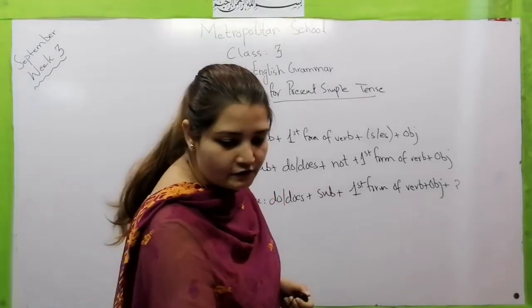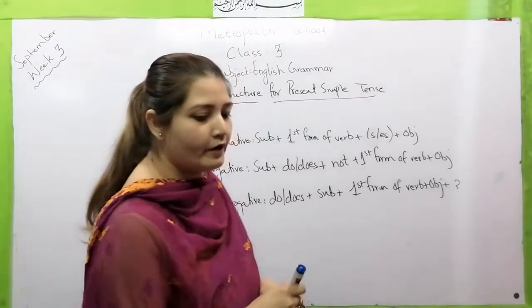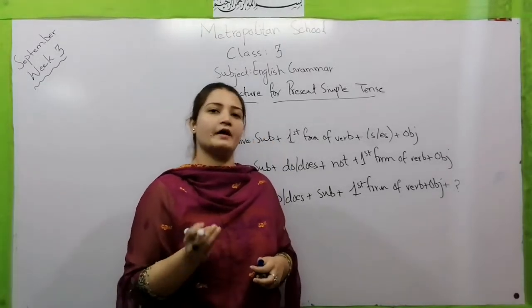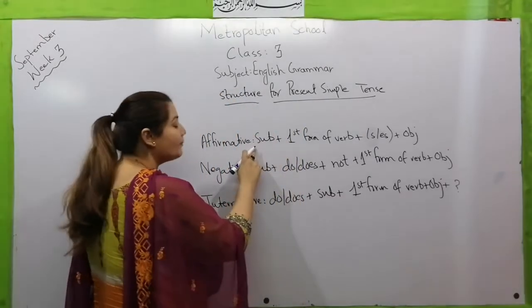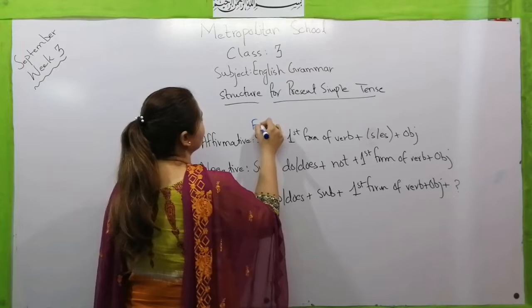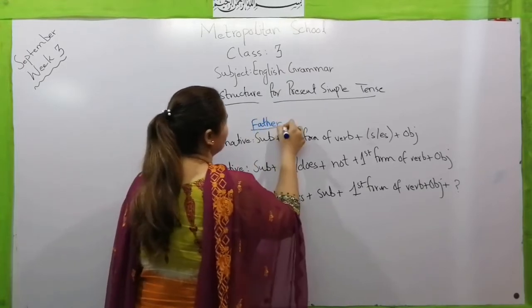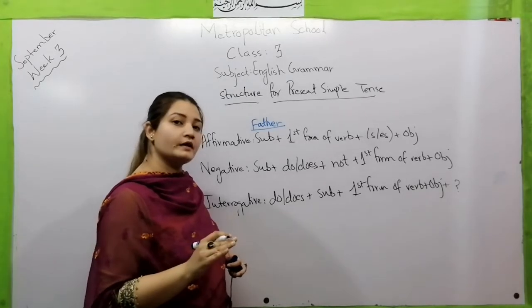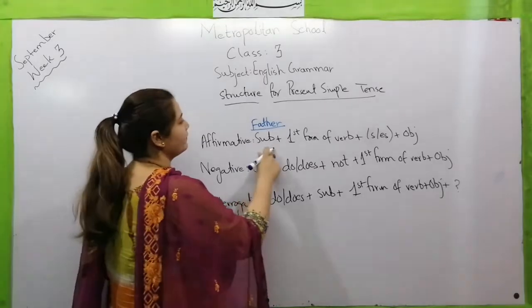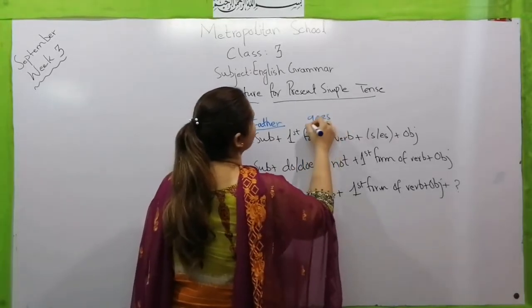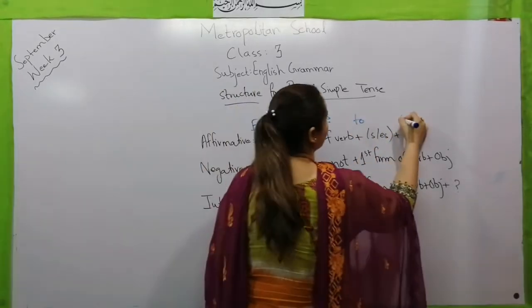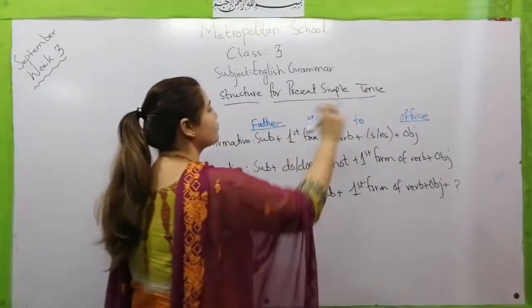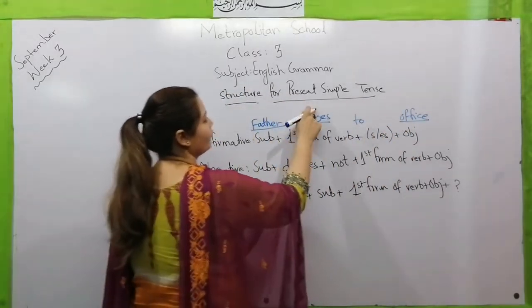Now the first translation that we are going to start, I am writing just above this. The first translation is Abbu office जाते हैं. Now here Abbu is the subject, father. Father is the doer of the action here. Father is doing something. What is he doing? He is going somewhere. Father goes to office. Where is he going? What is the receiver of the action? It is the object, office. Father goes to office. Subject, verb, object.